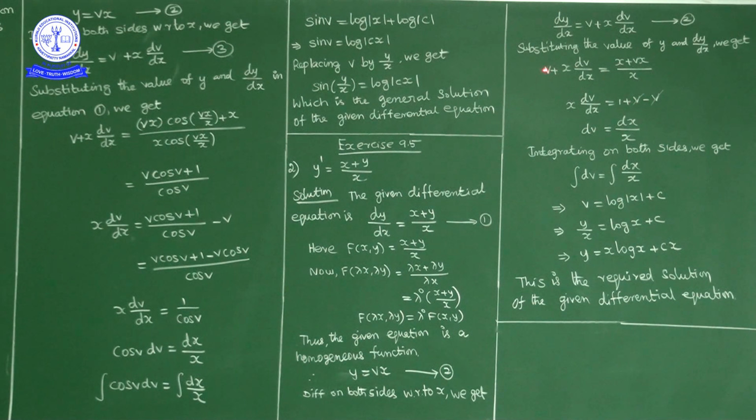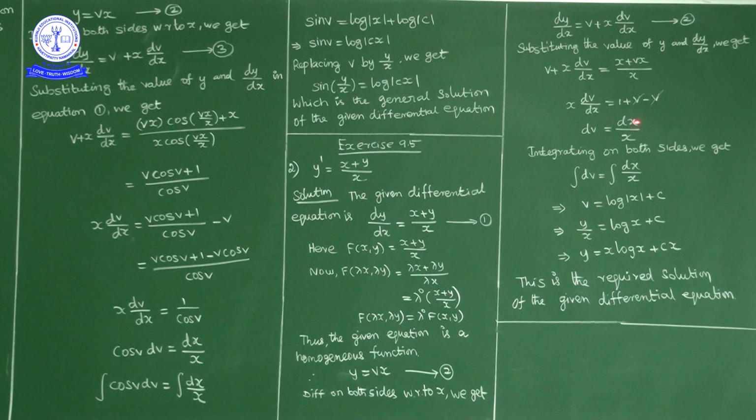Now write this plus v on the other side, it will be minus v. So x times dv upon dx is equal to 1 plus v minus v. Plus v minus v cancel. So we have x into dv upon dx is equal to 1. Now write dx and x on this side. So we get dv is equal to dx upon x. On the left hand side we have dv, on the right hand side we have x and dx, means x terms and dx on one side and dv on the other side. Up to here variable separation is completed.